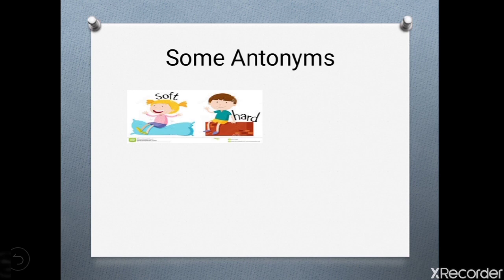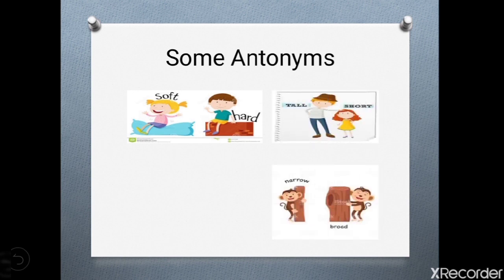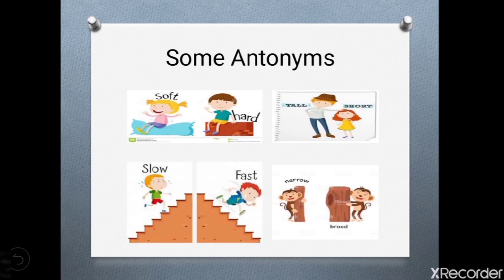Soft, hard. Tall, short. Narrow, broad. Slow, fast. Hard is an antonym of soft. He is tall. She is short. So, short is an antonym of tall. Narrow is again an antonym of broad and fast is an antonym of slow.